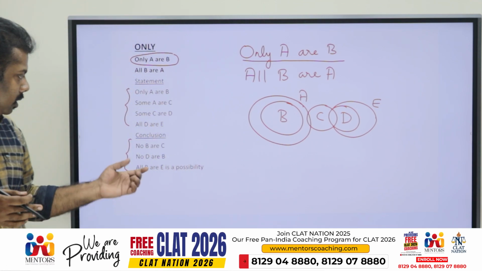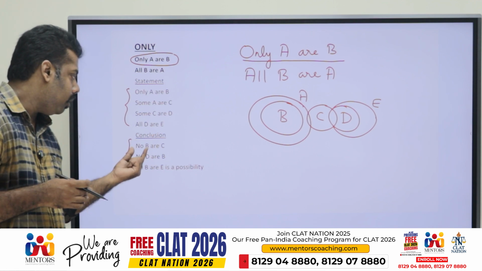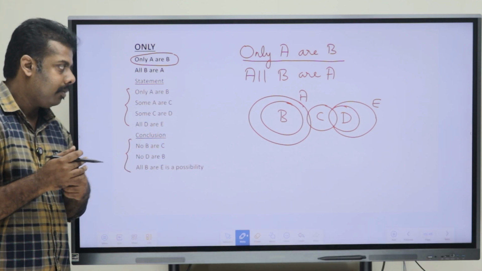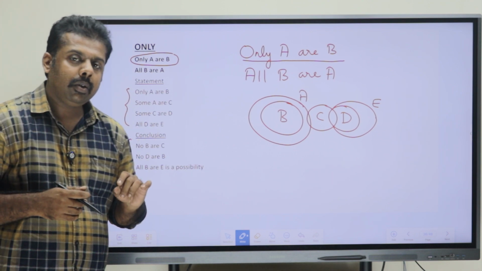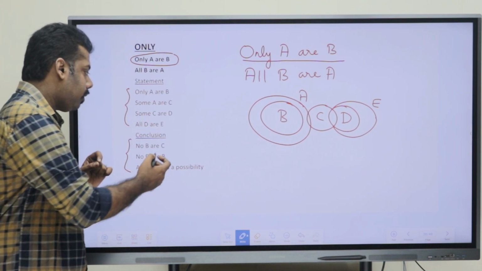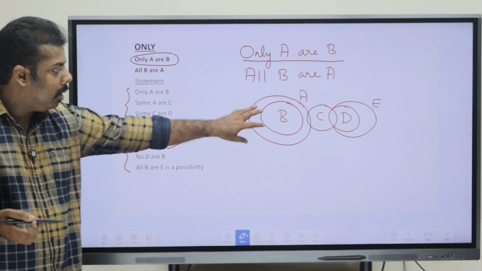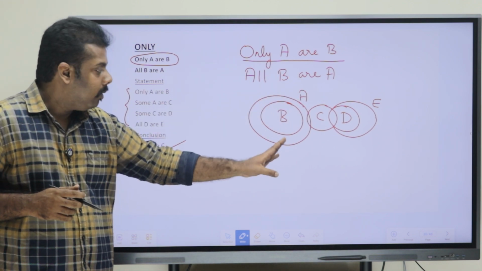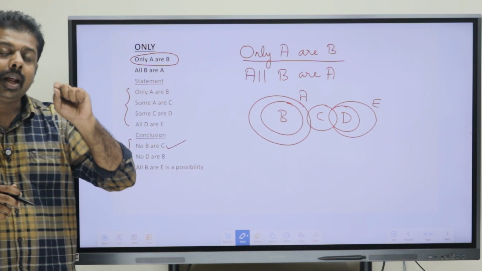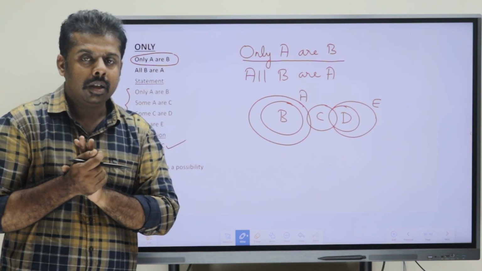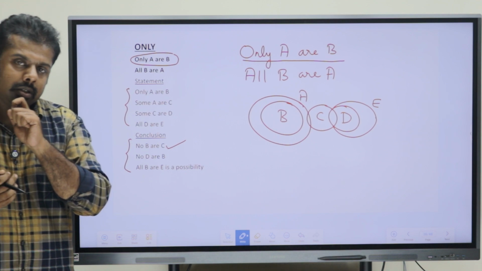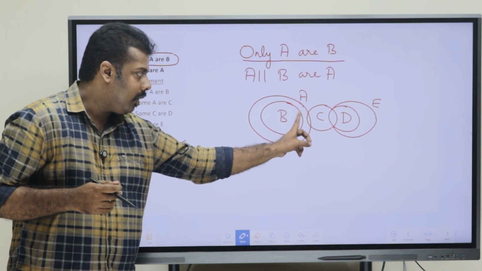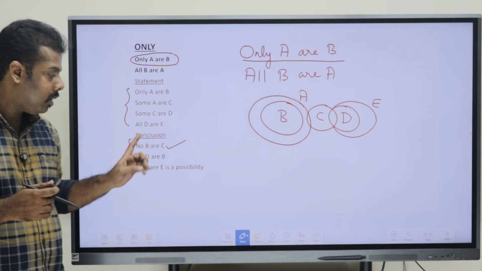Now we can look at some conditions as well. They have given some conclusions. The first one, no B or C. What do we have to do? We have to take it as right. Why? Because as I said, B is inside A, so B only has a relation with A. With all the other elements, it can have a negative relation, but a positive relation is always wrong. So that's why no B or C is right.